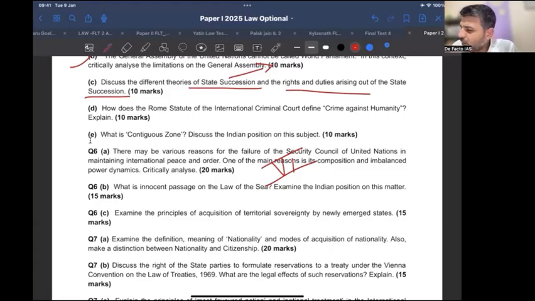In fact, I told you also that with regard to the Security Council, the reason for failure is most of the time veto. So in the second part, you will start with the veto, how veto has led to a situation, and how the UN Charter gives the Security Council much more power than the General Assembly, which is more reflective of the democratic structure of the world. So those type of lines, supported with articles. Do not write completely GS type. Article 33 provides for this, 34 provides for this, right? And then you do the criticism.